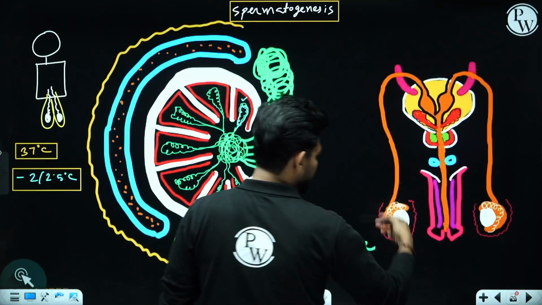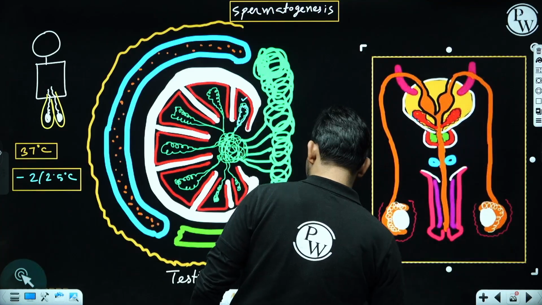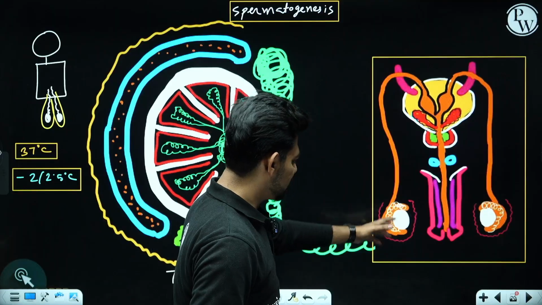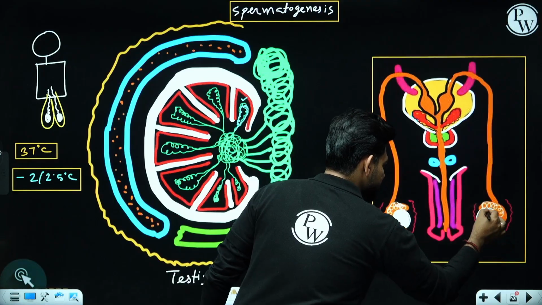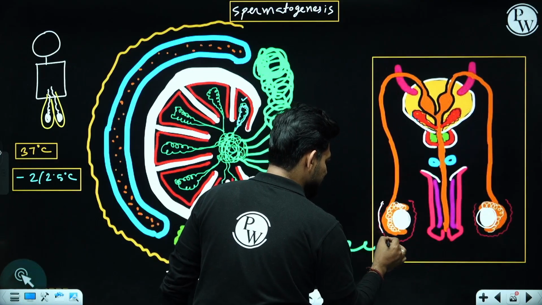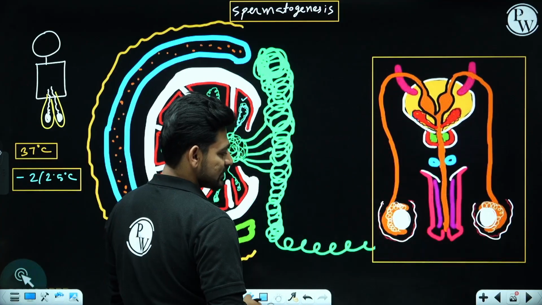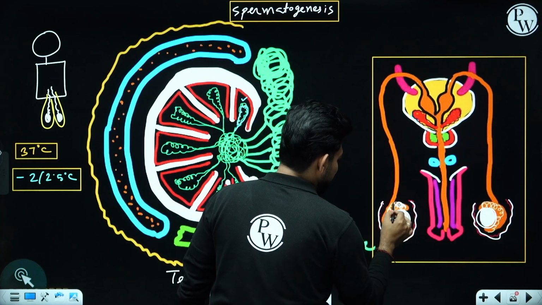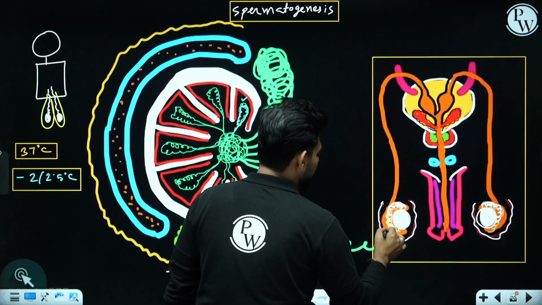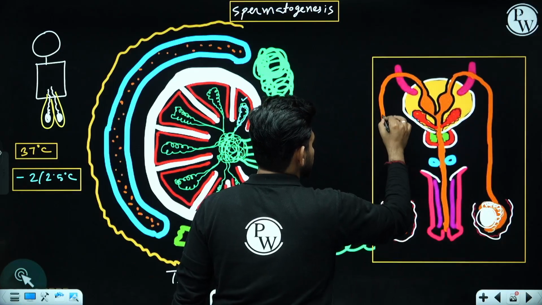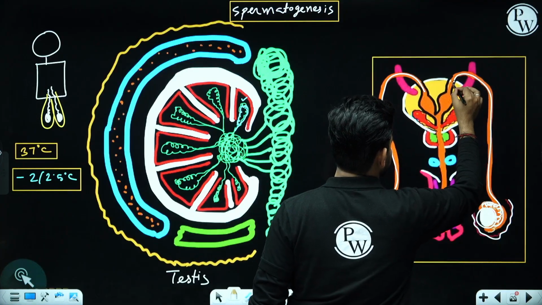So this is a diagram of the male reproductive system. We are not going to study it in detail. This is one pair of testes, left testis and right testis, and they are inside scrotal sacs. Outside the testis, the highly coiled tubes are called epididymis, and after epididymis we get the sperm ducts or vas deferens, right?